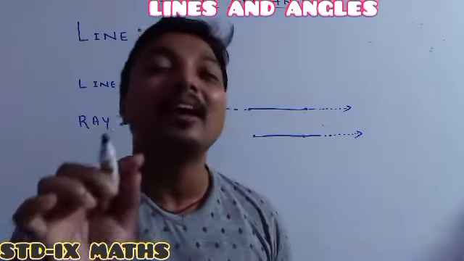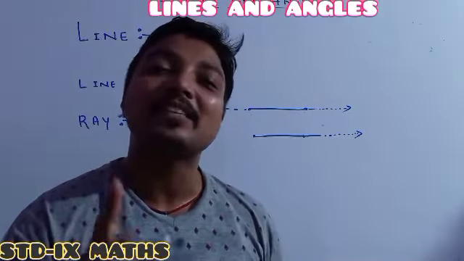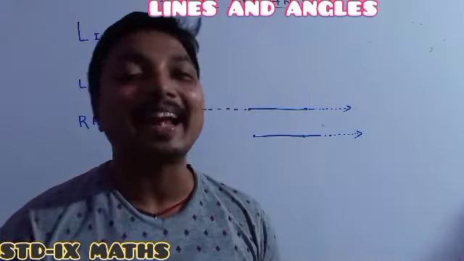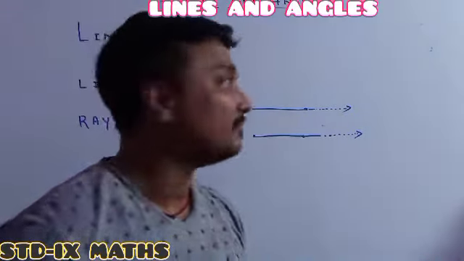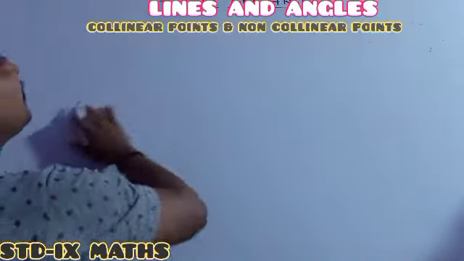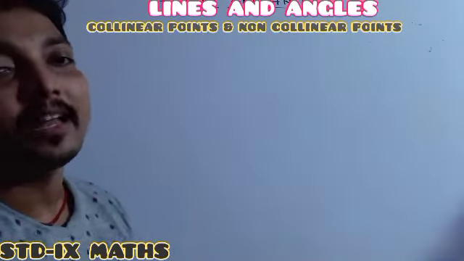Understood or not understood? Now I will tell you the definition of collinear points and non-collinear points. First, the definition of collinear points.